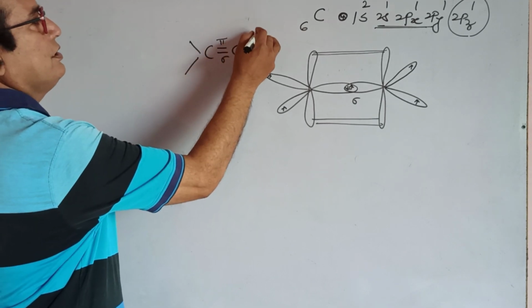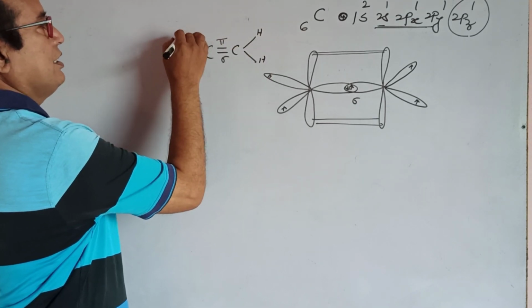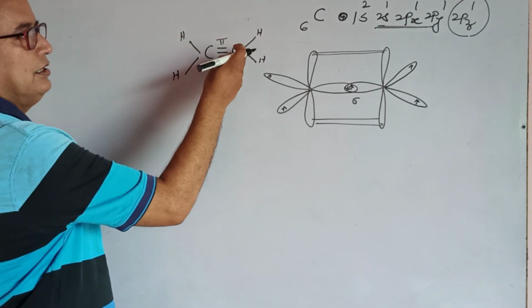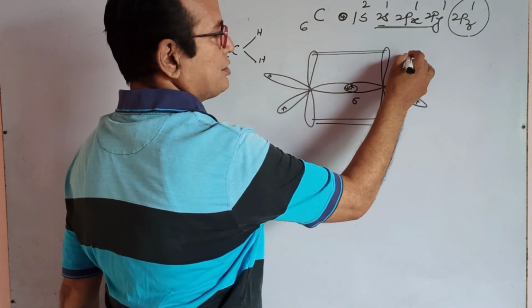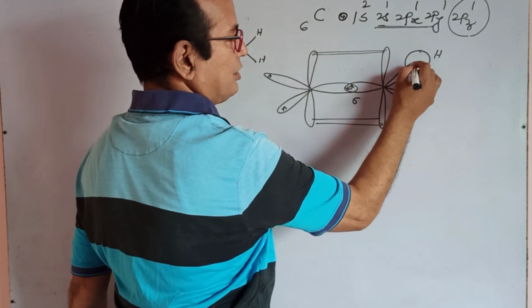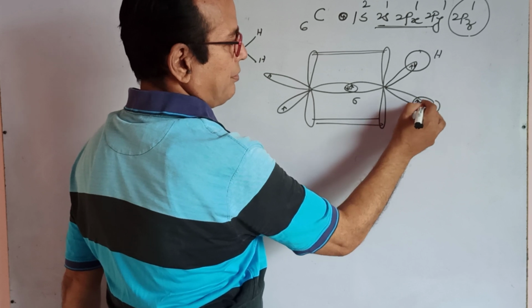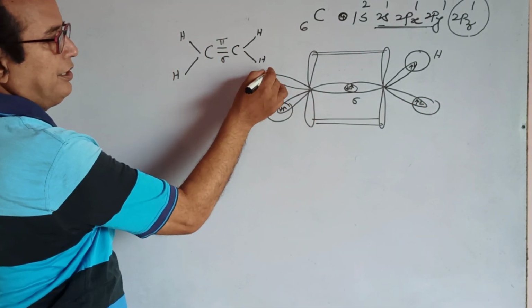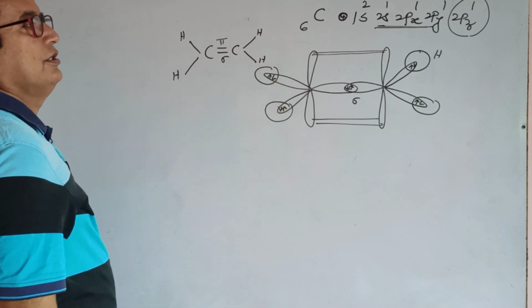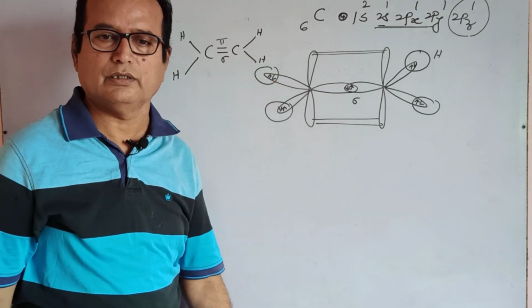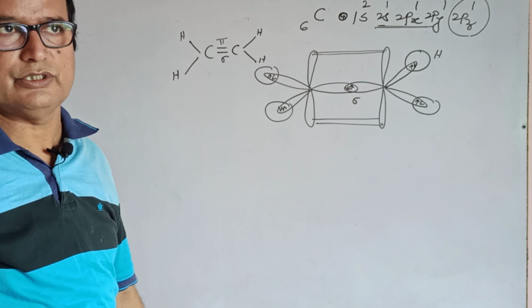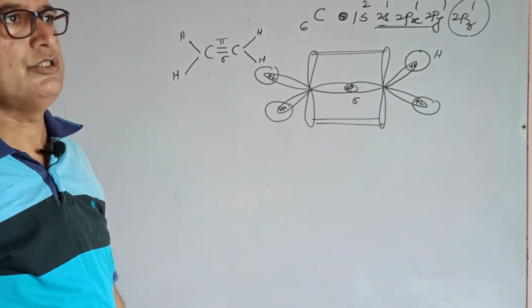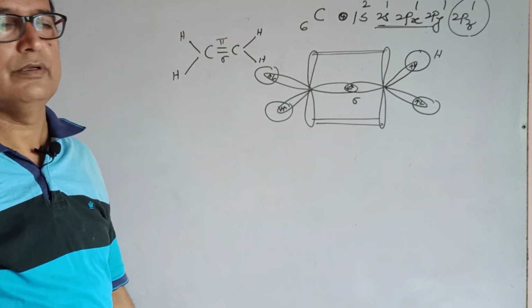Then the single bonds, which are C-H, are formed the same way as in methane. This C-H bond is formed by sp2-s overlapping with hydrogen, the s orbital containing an unpaired electron, and they get paired. This gives such a type of double bonded structure, which is known as ethylene.